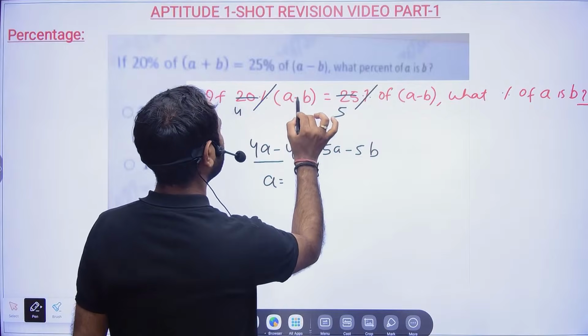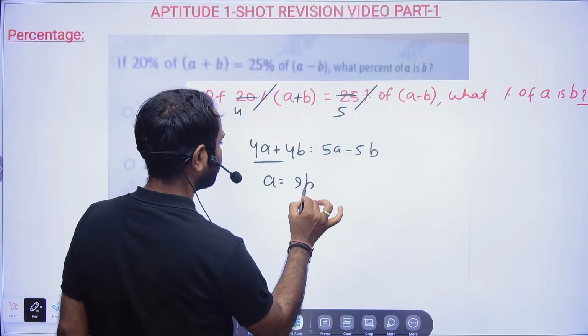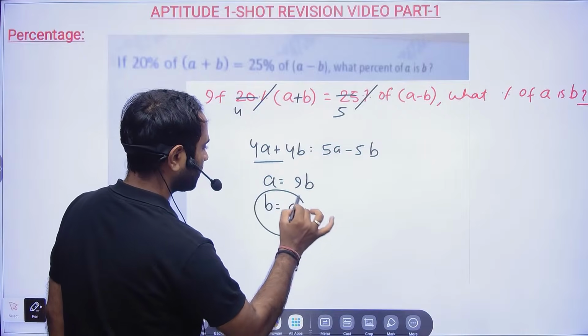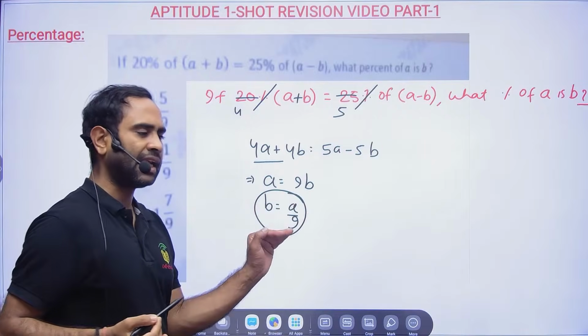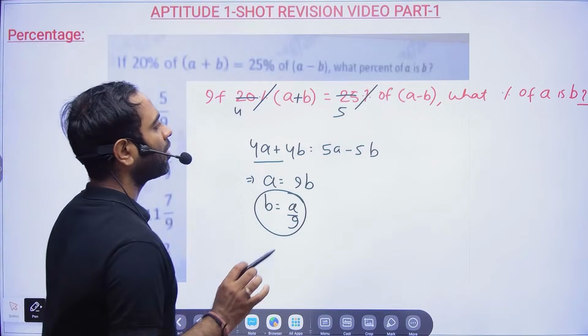Oh sorry, this is A plus B. A plus B is equal to 9B. Okay, so B will be equal to A by 9. Correct? Like this. Now, sir, till here it is fine. Till here we are able to do. There is no problem at all. Where is the problem coming?